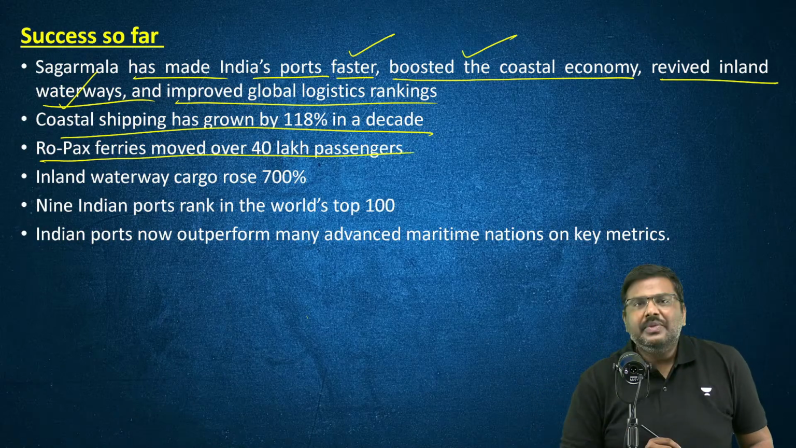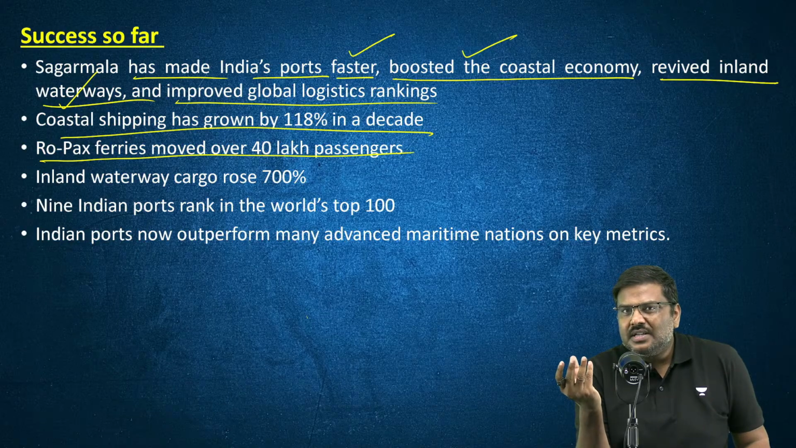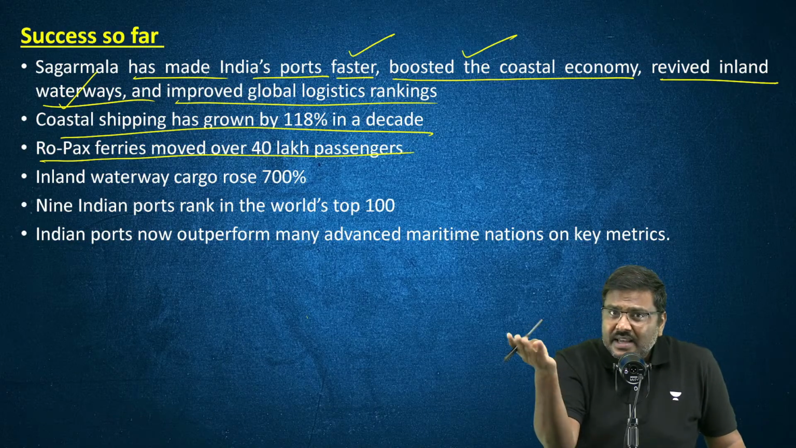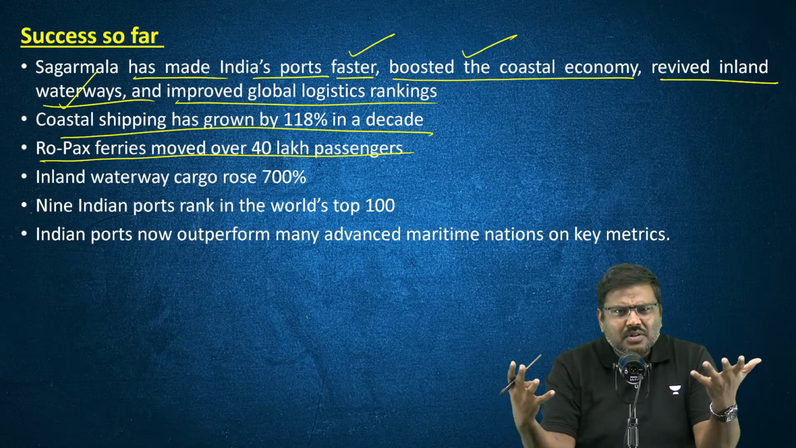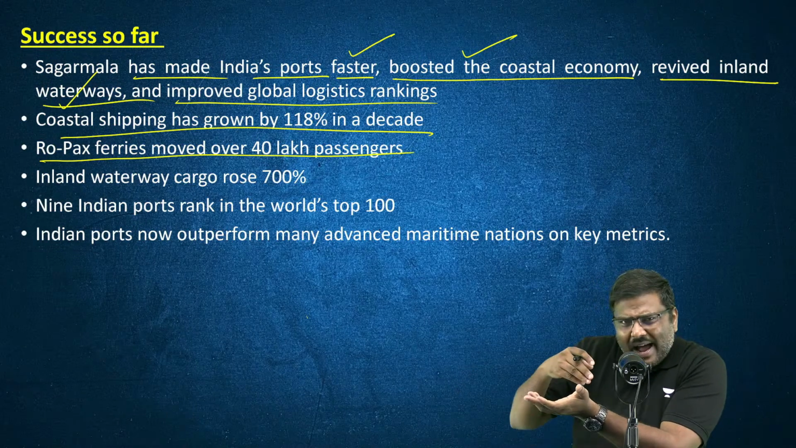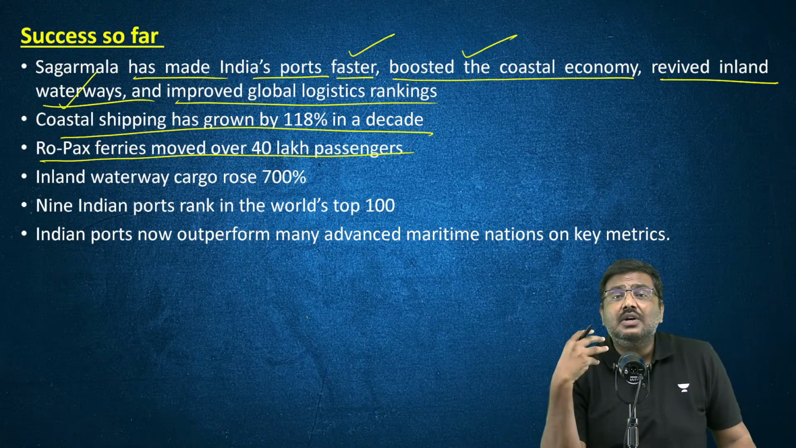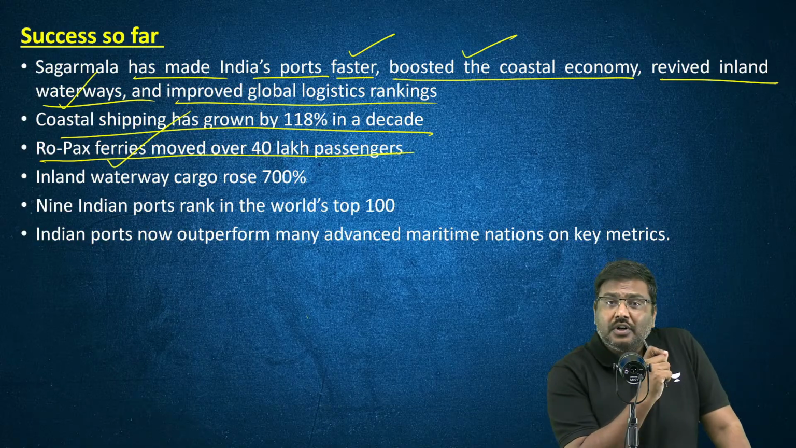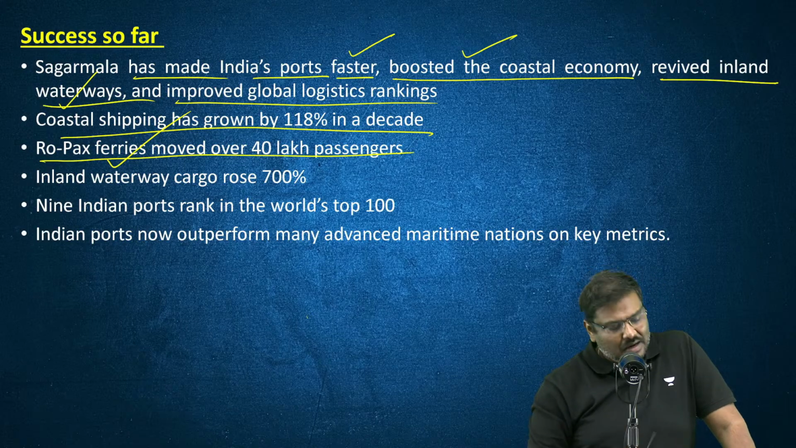RoPax ferries have moved 40 lakh passengers. What are these RoPax ferries? You must have seen certain ships which will carry vehicles as well as passengers. The ships which will carry both of them. The people are also boarding on the ship, and vehicles can also be carried in these particular ships. These are called RoPax ferries. The RoPax ferries have moved 40 lakh passengers, and this is being promoted under the Sagarmala.